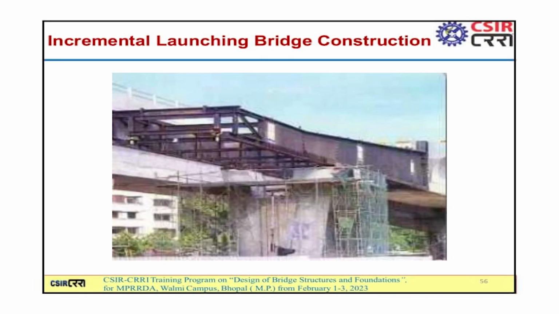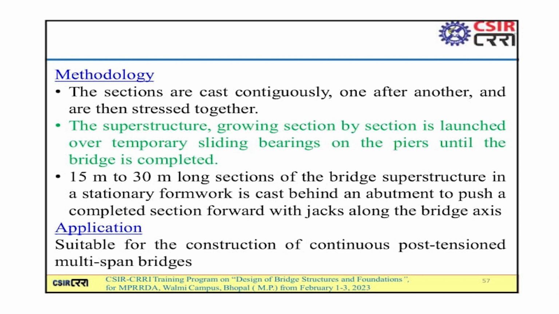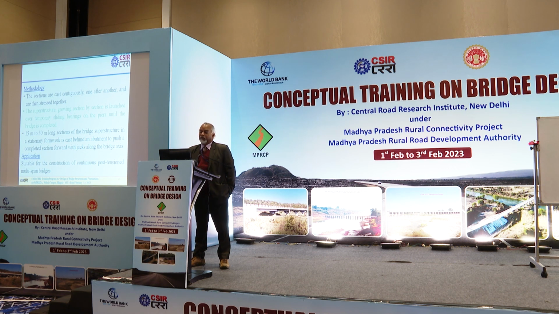Another method is incremental launching of bridge construction. The sections are cast continuously one after another and then are stressed together. The superstructure, growing section by section, is launched over temporary sliding bearings on the piers until the bridge is completed. 15 to 30 meter long sections of the bridge superstructure in a stationary formwork are cast beyond the embankment and then pushed completely forward.